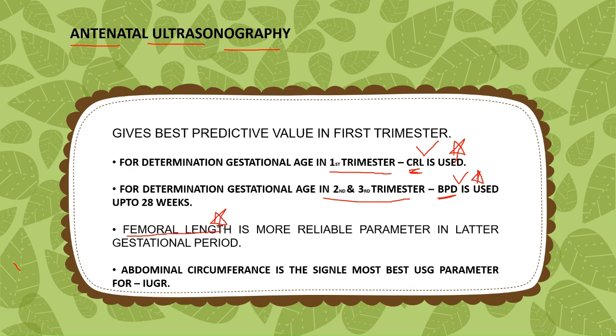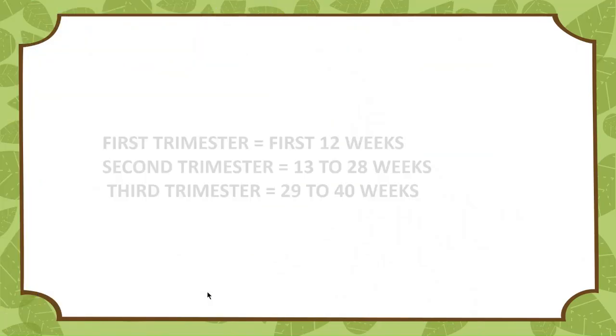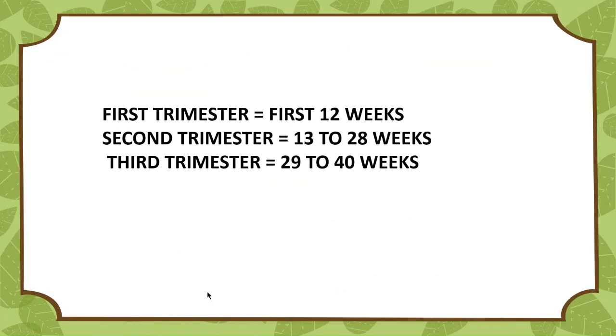And for the determination of gestational age in second and third trimester, BPD is used up to 28 weeks. And femur length is a more reliable parameter in later gestation periods. And abdominal circumference is the single best USG parameter for IUGR, that is intrauterine growth retardation.